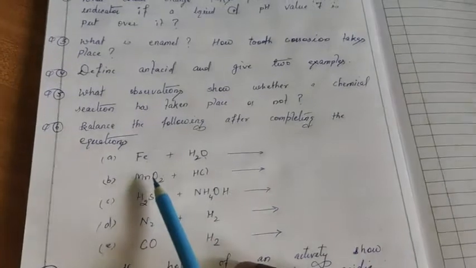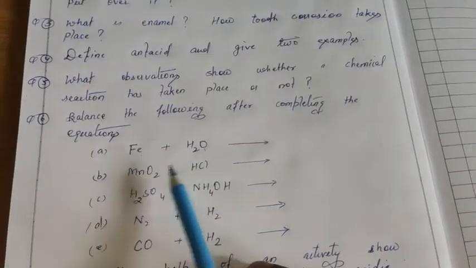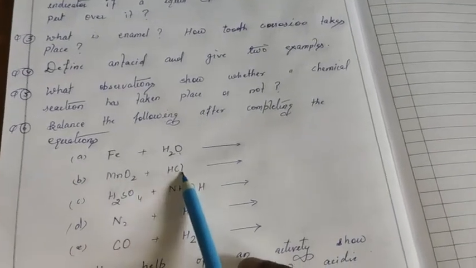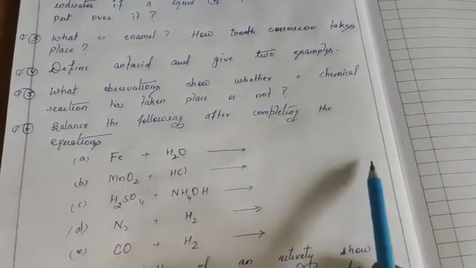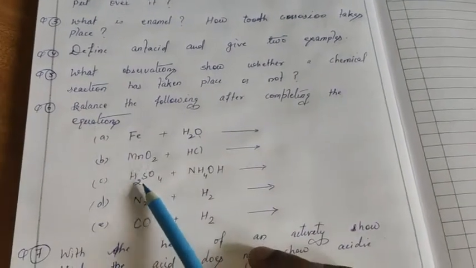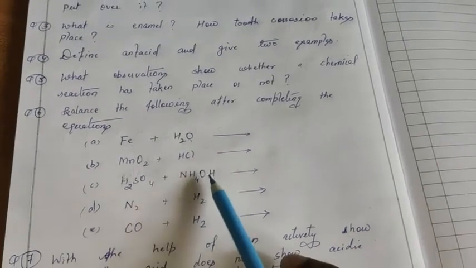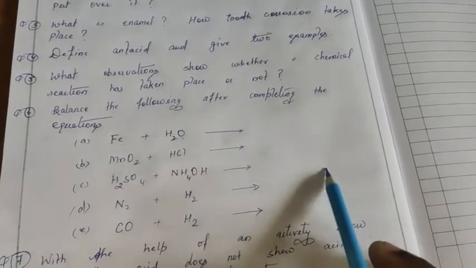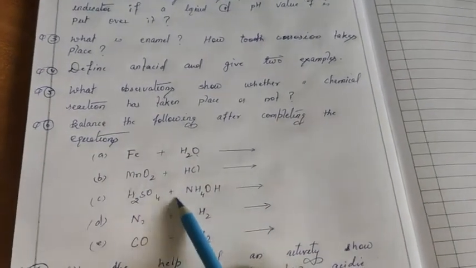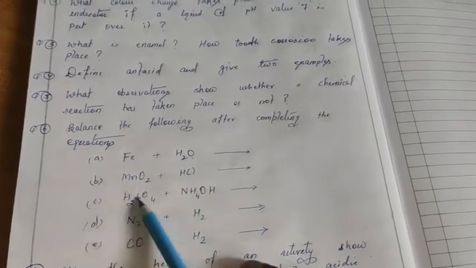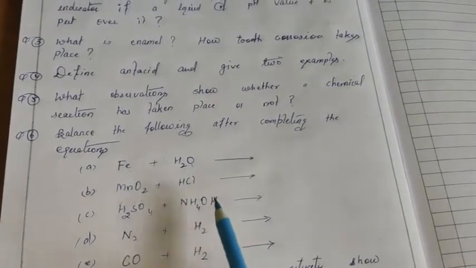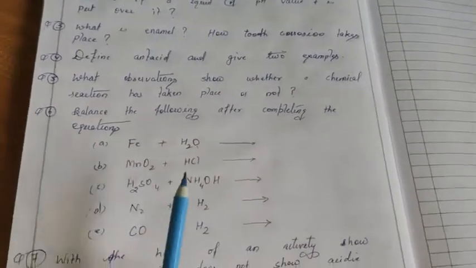Second one: what happens when manganese dioxide reacts with hydrochloric acid? When MnO2 reacts with HCl, what does it form? You have to write that on the product side and then balance it. Third one says: when sulfuric acid reacts with ammonium hydroxide, what results are formed? Balance this. H2SO4 plus NH4OH, both are compounds, and this reaction is an example of double displacement reaction. Keeping this point in your mind, you can easily solve it.